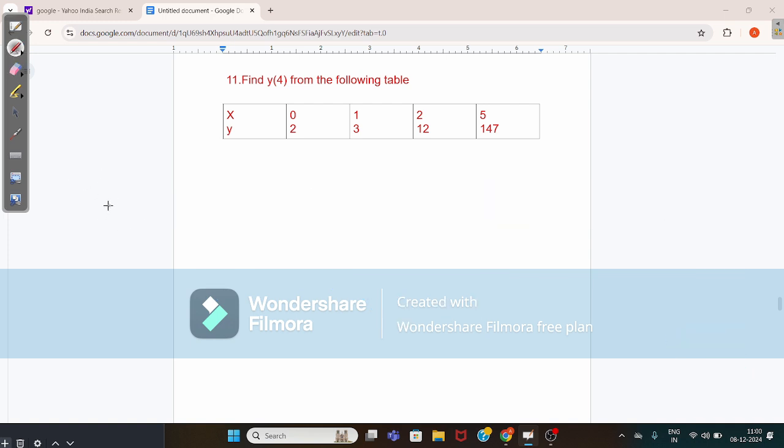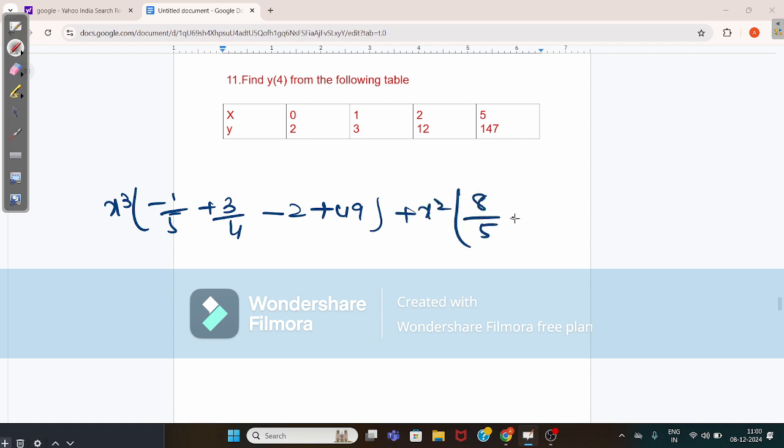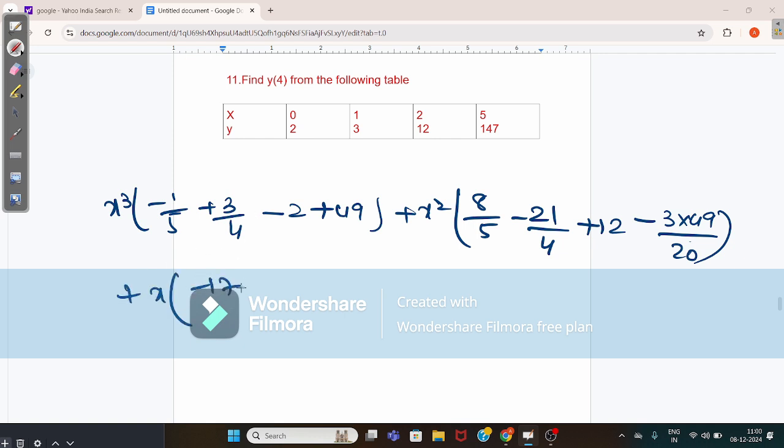When you take the x cube terms common, x cube is minus 1 by 5 plus 3 by 4 minus 2 plus 49 by 20, plus x square into 8 by 5 minus 21 by 4 plus 12 minus 3 into 49 by 20, plus x into minus 17 by 5 plus 30 by 4 minus 10 plus 49 by 10 gives the value here.